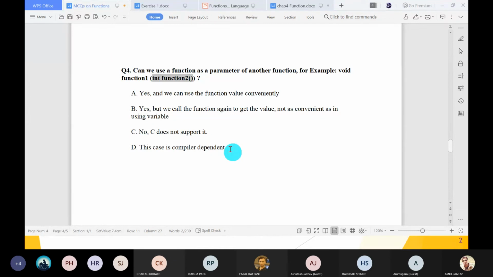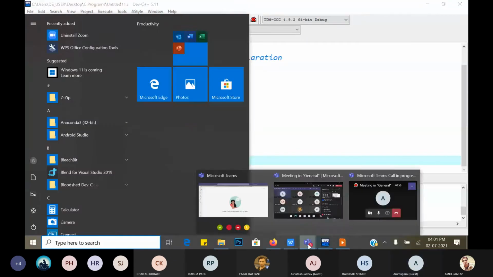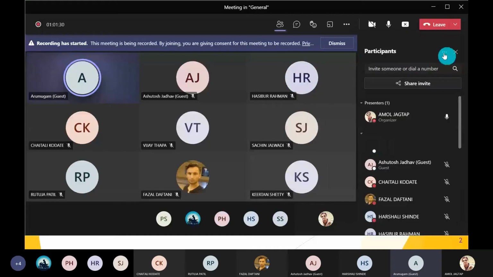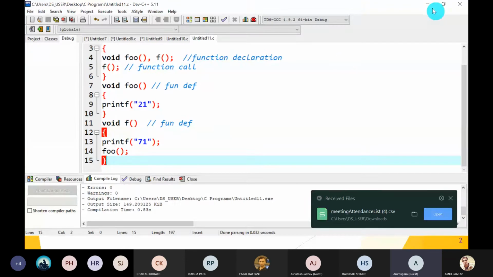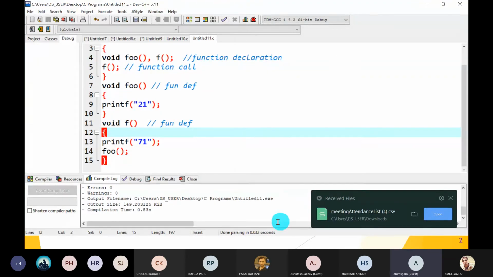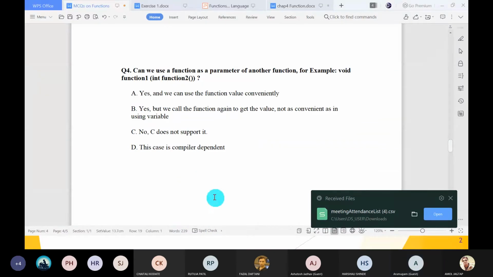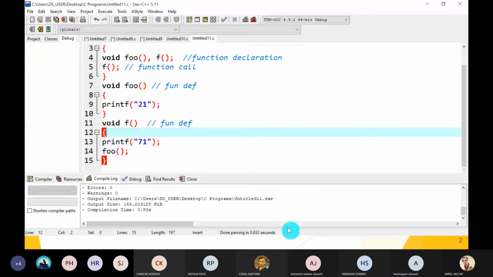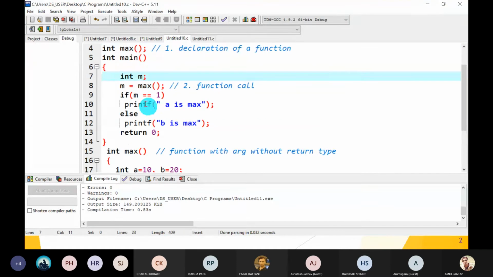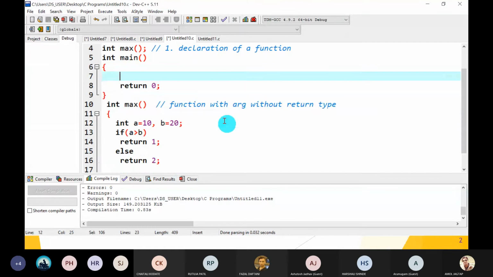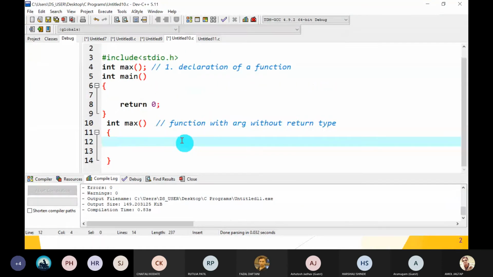What do you think? Tell me. Okay, just try. We can write the code for that. I will remove this part, and this part also.